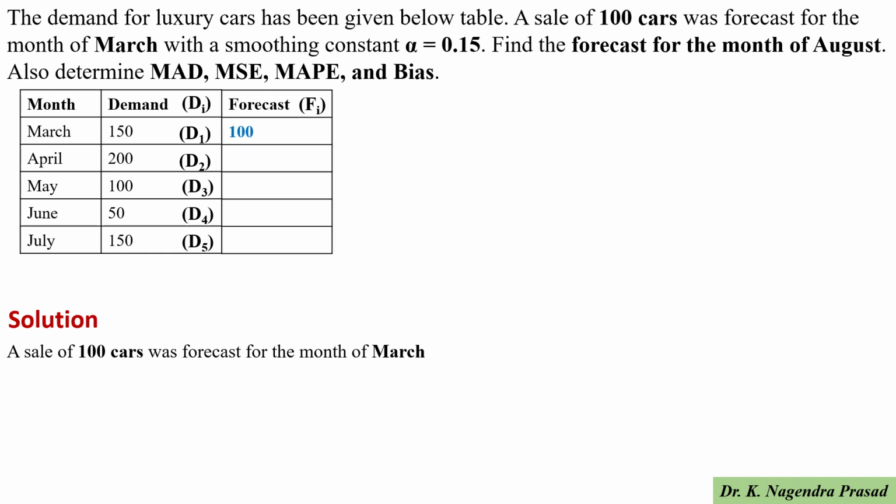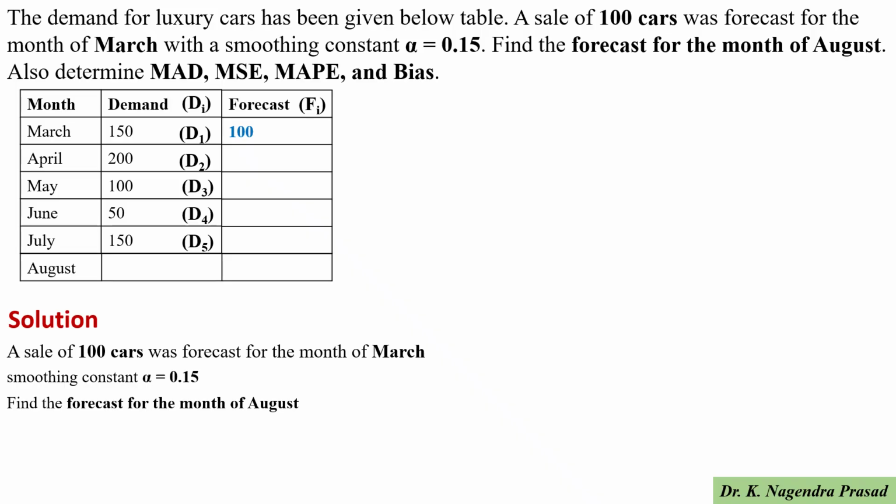Let's consider forecast as Ft. So for the month of March it is F1. Also given is the smoothing constant alpha equal to 0.15. Then we have to find the forecast for the month of August.